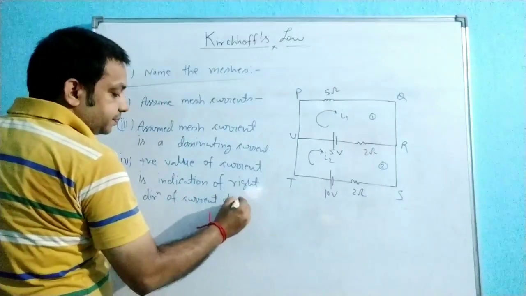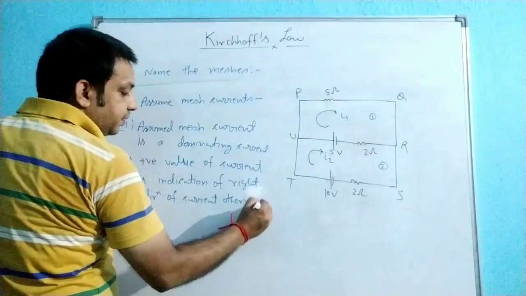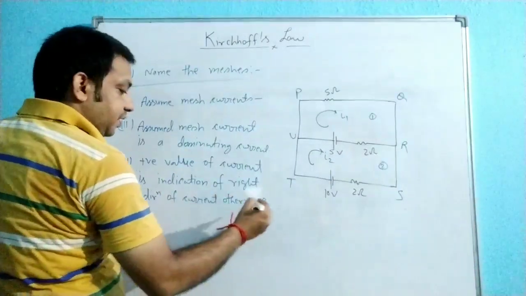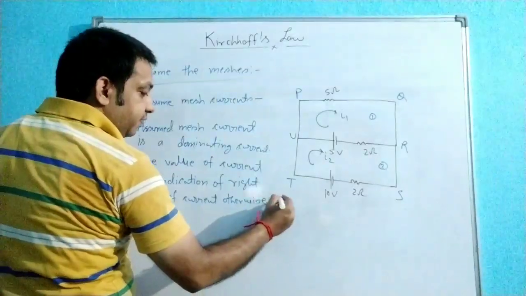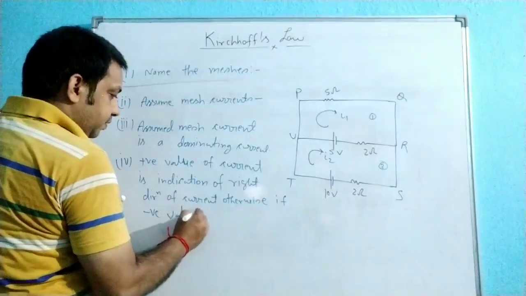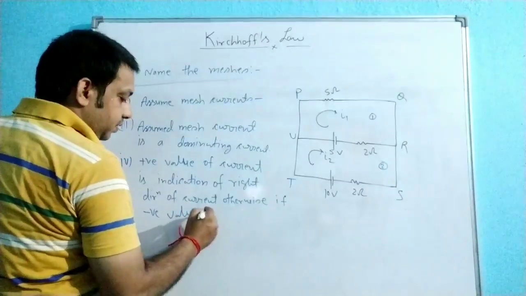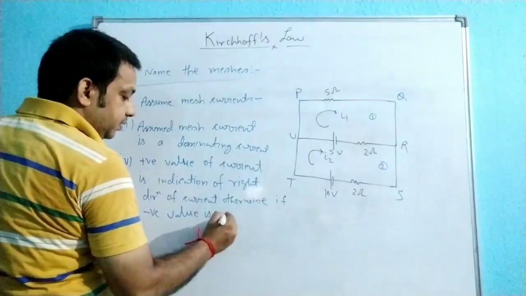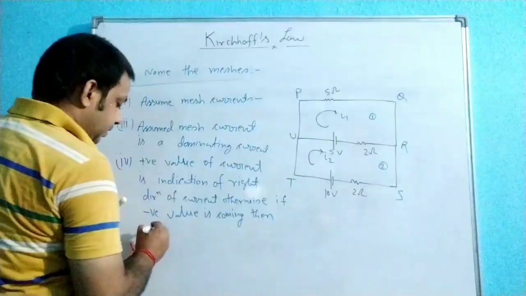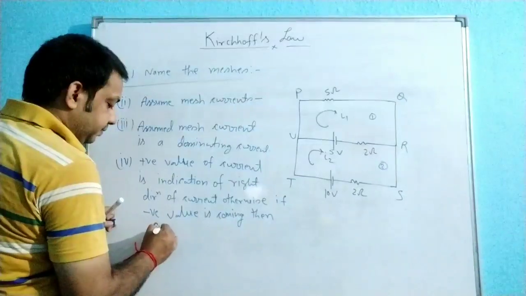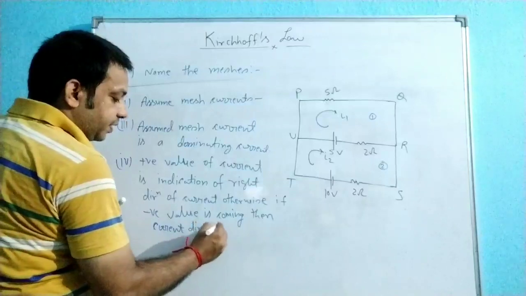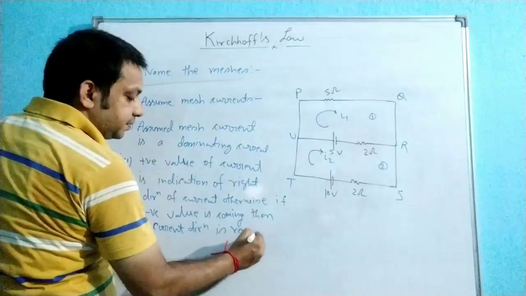Otherwise, if negative value is coming, then the current direction is reversed.